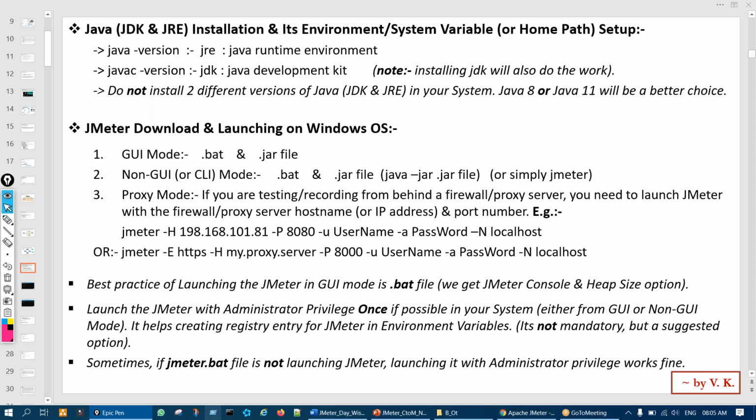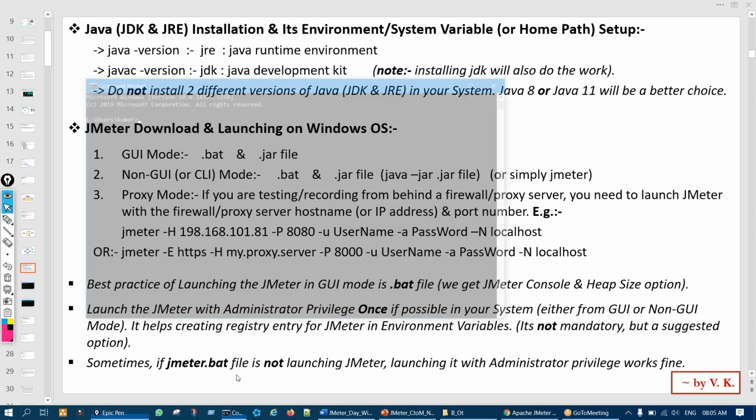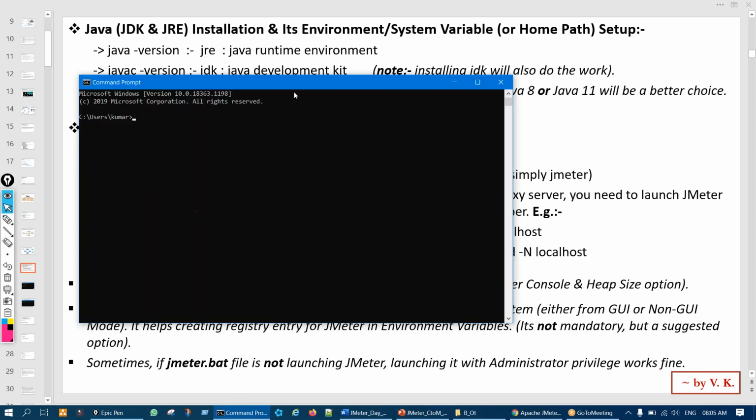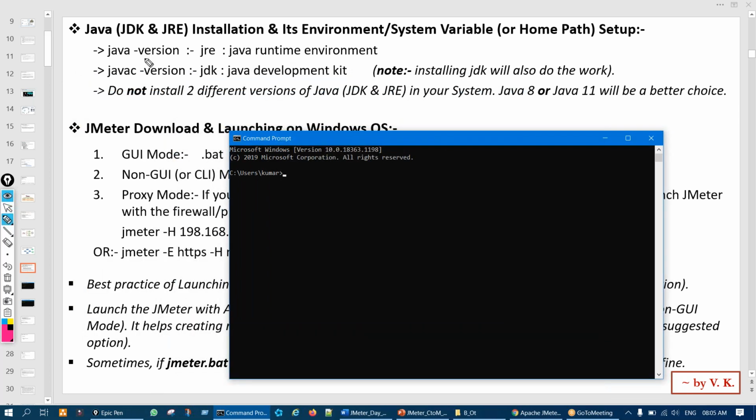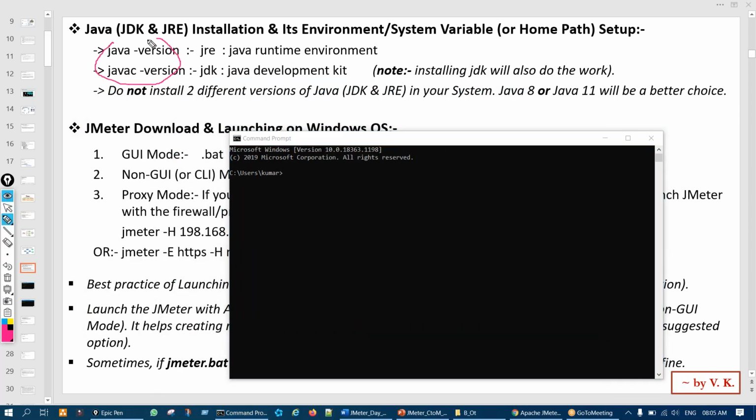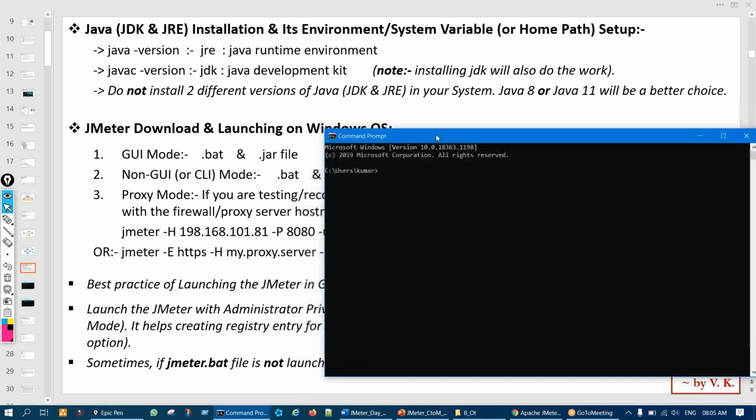We just open the command prompt on Windows, or in Linux. This command works everywhere, in Linux, Mac OS, or Windows, the same command. So on the terminal in Mac or Linux, or here in the command prompt, we just type java -version.